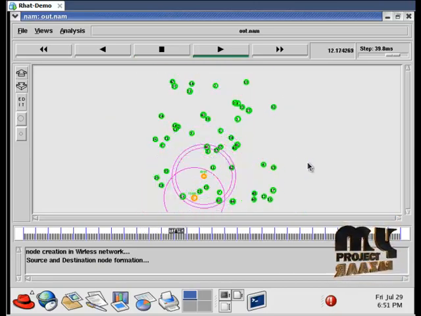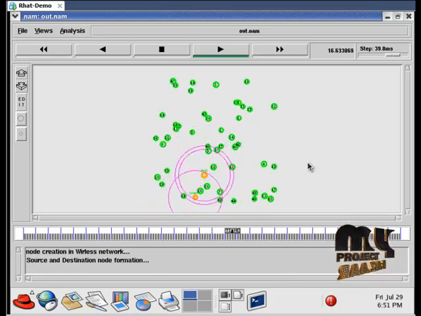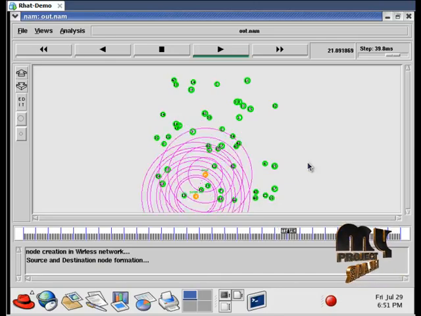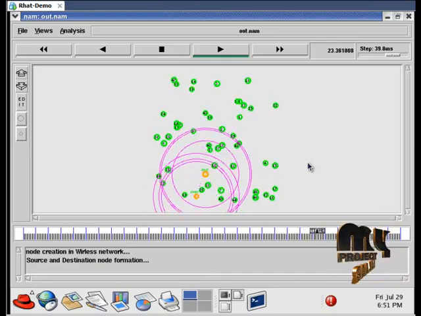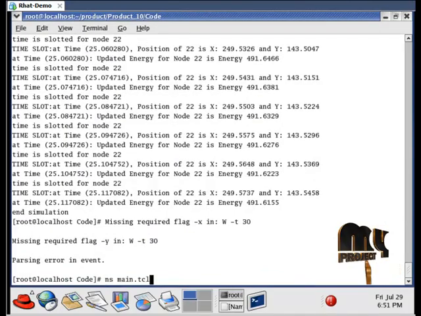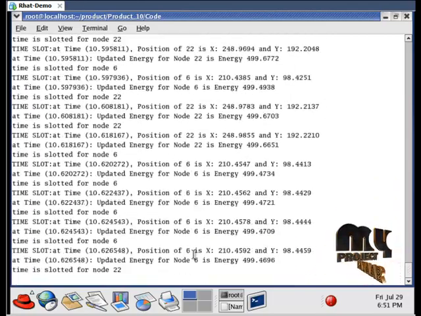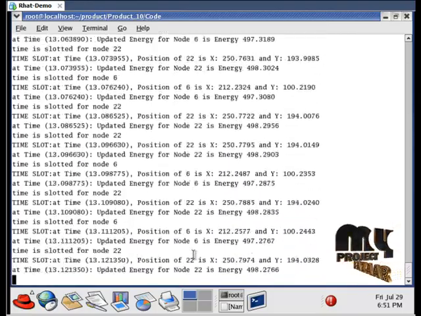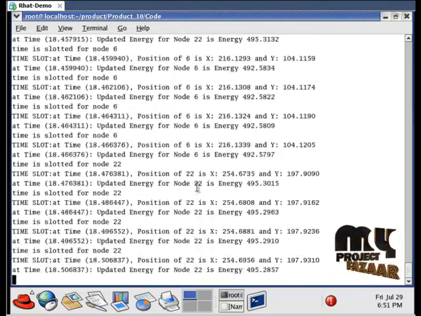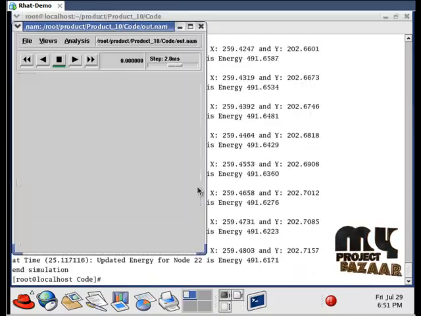The process is done. If the distance is within the minimum range, it will go directly to the destination node. When we run this process again, it is dynamically generated, so the source and destination are deployed in various places. So this is our time slot and our energy efficiency at what time. So all the information and the transmission are done based on timing.